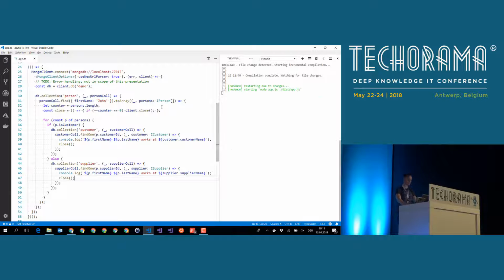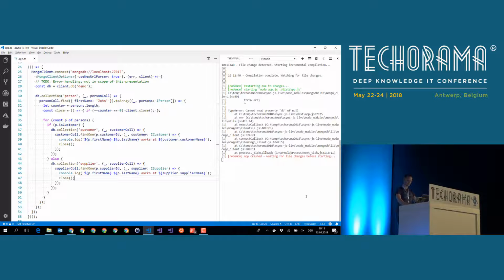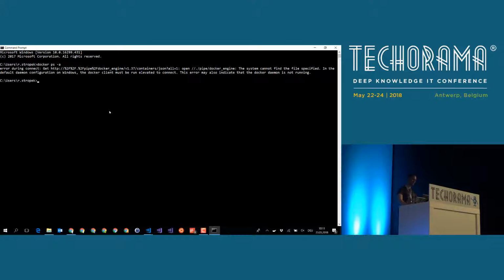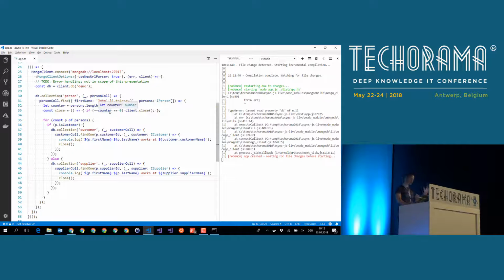Let's quickly try this thing. I restarted it, and oh, we get, I see. What I did here is I switched the wireless LAN, and I'm running my MongoDB inside a Docker container. And unfortunately, if I switch the wireless LAN, my Docker for Windows has to be restarted. We will not wait until that is restarted. It will be restarted in 2 minutes or so. I will restart my Docker then, and we will see that this program really works.